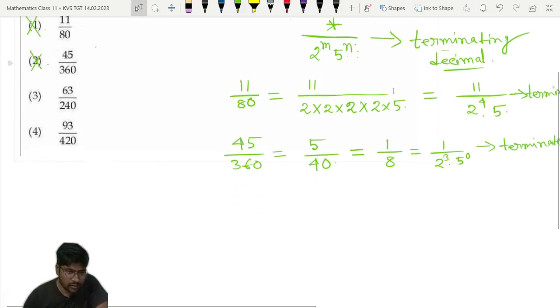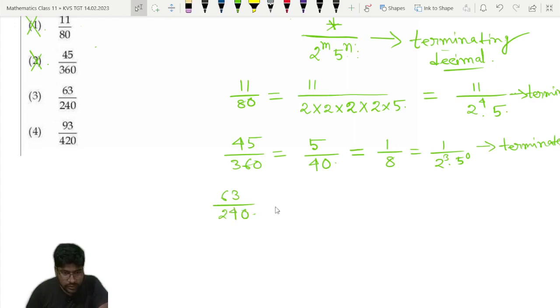So come to the third option, 63 by 240. Whether it is possible to reduce it.